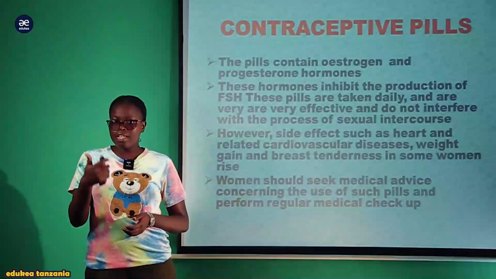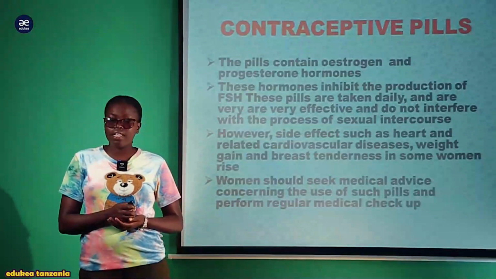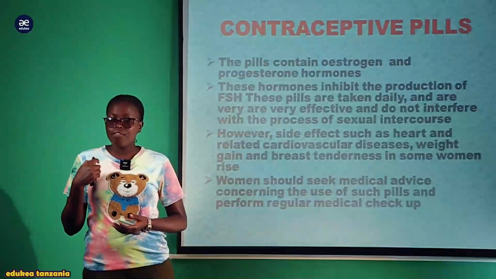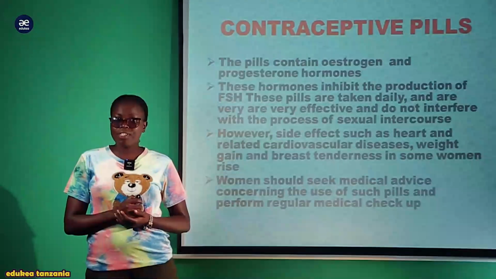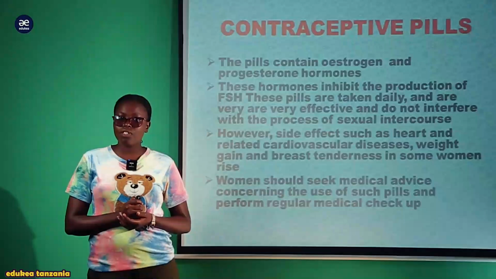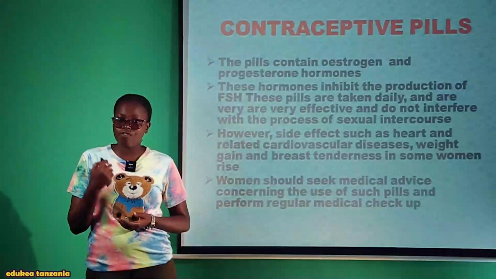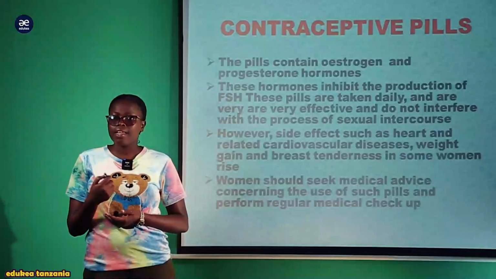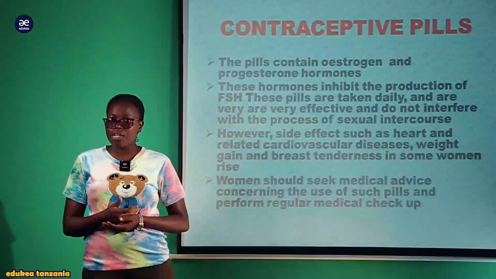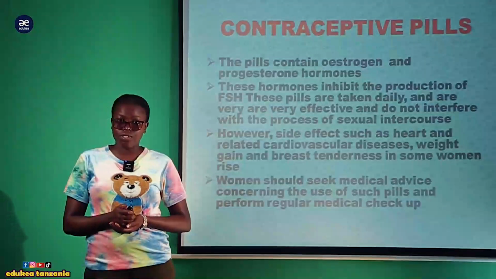A woman can have sexual intercourse, lakini ni kwamba fertilization haitakuwa successful due to the suppression of this follicle stimulating hormone, meaning that ile ovum haitakuwepo katika fallopian tube. In case hata sexual intercourse ikatokea, the sperm itakapofika katika fallopian tube haitakuta the egg for fertilization.